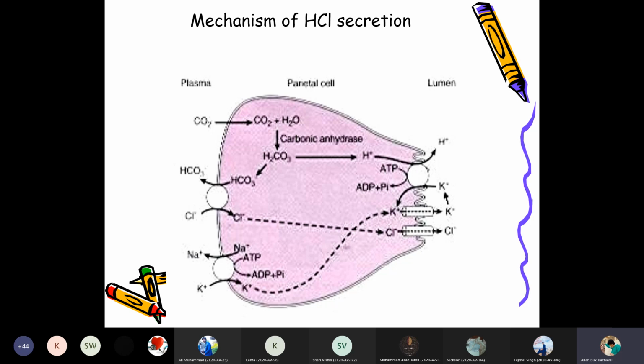The lumen is part of the stomach. It is the last layer, known as the mucosa, and the mucosa consists of the lumen and the papillae. So this is how the hydrochloric acid is secreted by this mechanism.